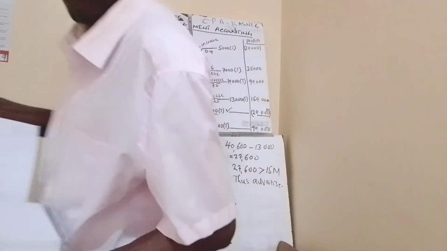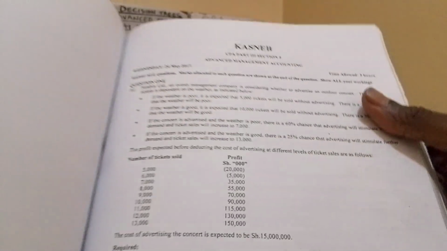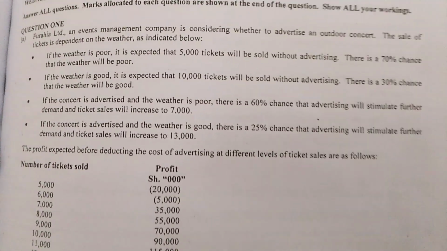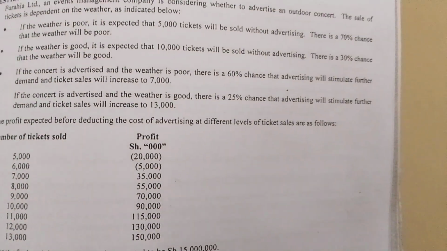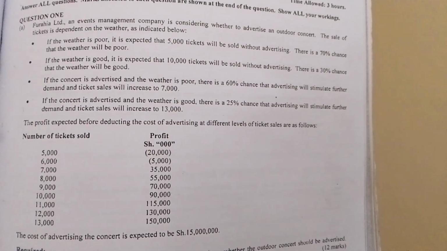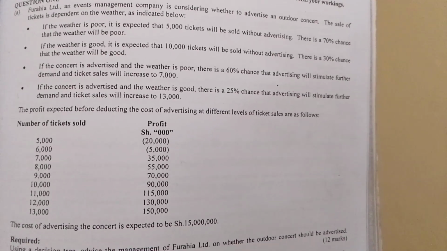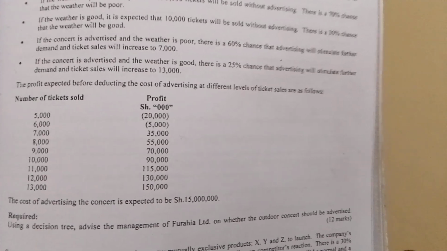Now let me present bullet number 2. Just read bullet number 2. The second bullet is what I'm illustrating. If the weather is good, it is expected that 10,000 tickets will be sold without advertising.